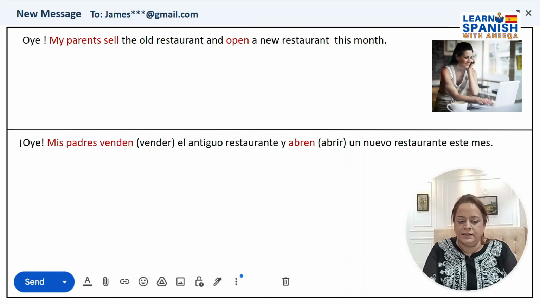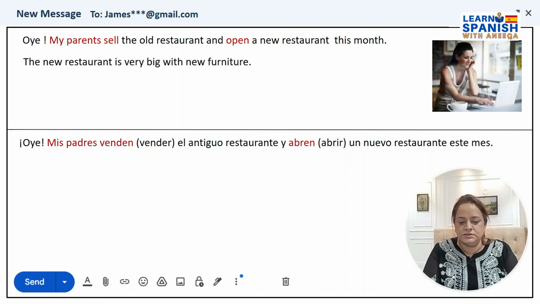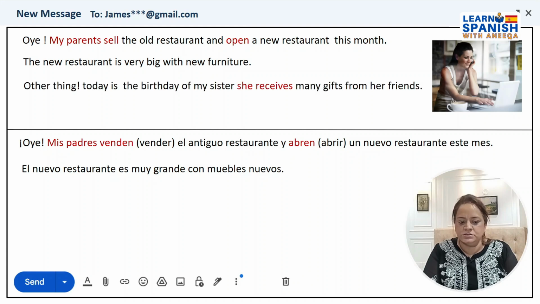Hoy mis padres venden el antiguo restaurante y abren un nuevo restaurante este mes. The new restaurant is very big with new furniture. El nuevo restaurante es muy grande.